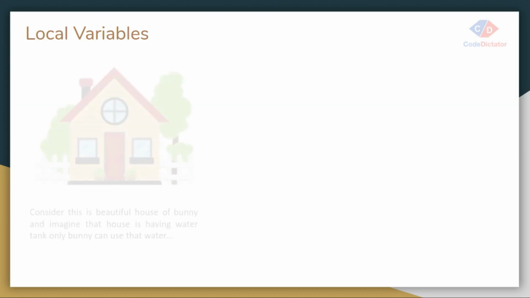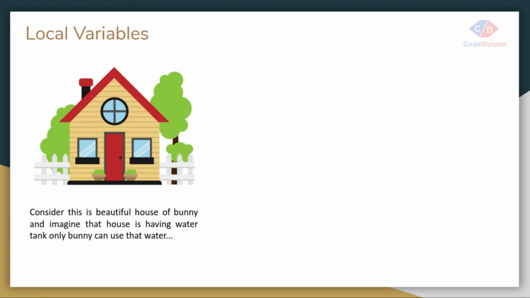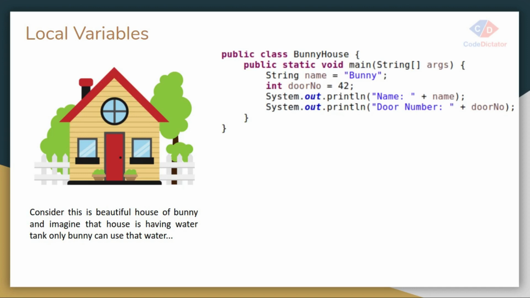So, local variable. Let me give an example. Consider this is a house. That house has one water tank, so only our friend Bunny can use that water tank, correct? No one else can use that. In a similar way, we have a main method, and we are defining variables inside my main method. We have two variables: name, whose data type is String, and door number, which is type int. The scope of the particular variable is only inside the curly brackets of that method.